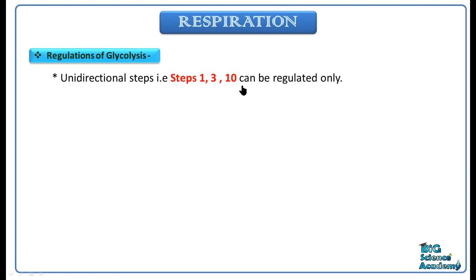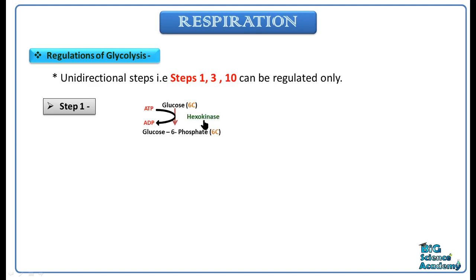Okay. So the first step is where glucose is converted into glucose 6-phosphate. Here the enzyme was hexokinase and it is positively regulated or promoted by AMP, adenosine monophosphate, and Pi or inorganic phosphate, and it is inhibited itself by the product, that is glucose 6-phosphate inhibits the hexokinase enzyme.